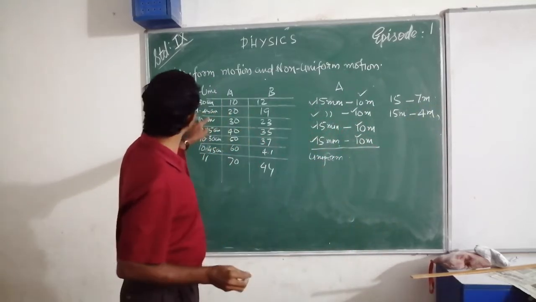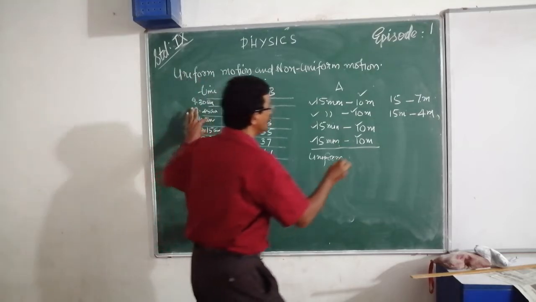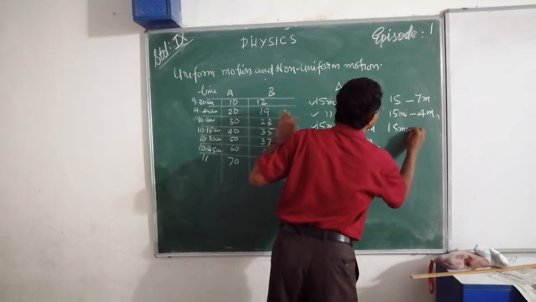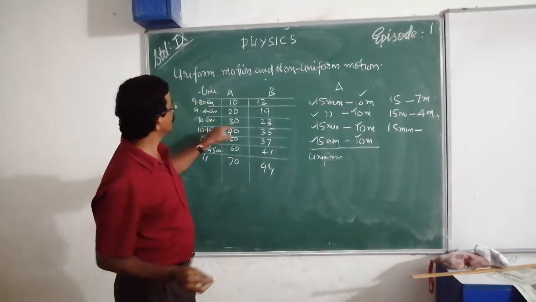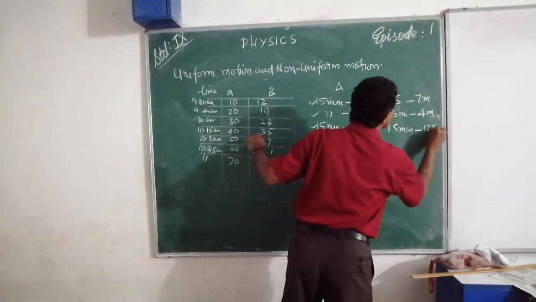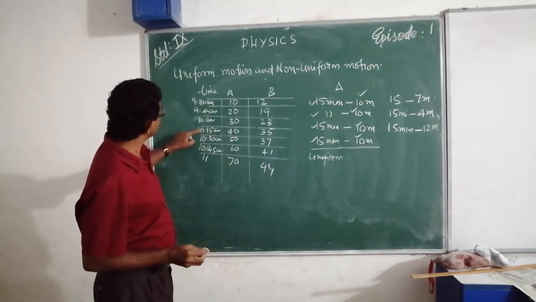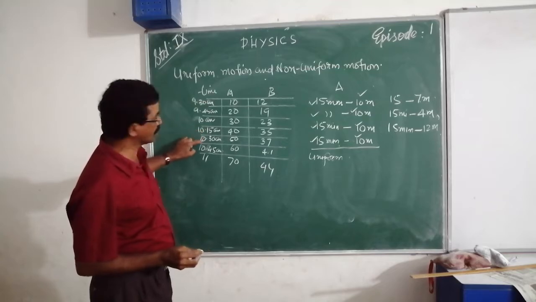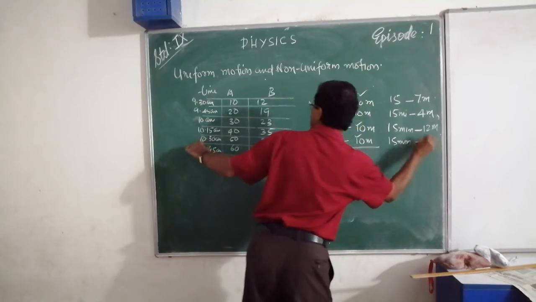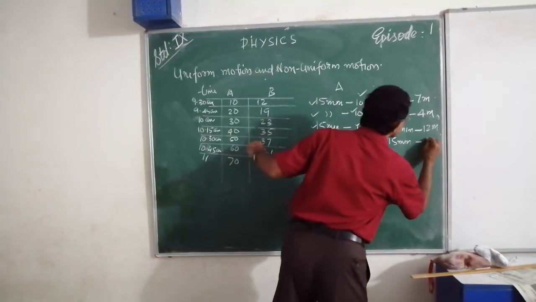Next time 10 a.m. to 10:15 a.m. That means the time difference is 15 minutes itself. See here the displacement 23 to 35. That is 12 meters. One more we can take, that means 10:15 to 10:30. Here time is 15 minutes. Displacement is 35 to 37. Only 2.